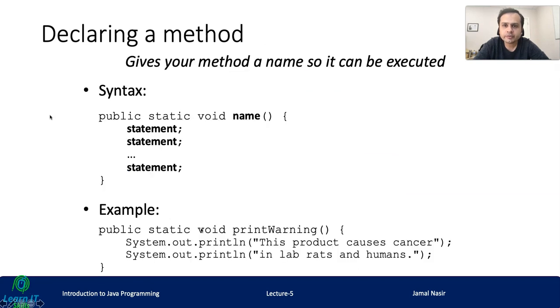Declaring a method gives your method a name so it can be executed. The syntax is very simple. We have to use the keywords public, static, right? This static word is used to mention that our method would be static. Then void, its return type, as we are not returning anything, so that's why we are putting this word void. And then the method name, and then in the method we can define statements. An example could be public static void printWarning, in which we are just printing 2 statements.